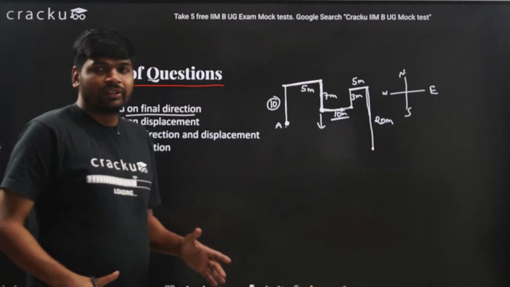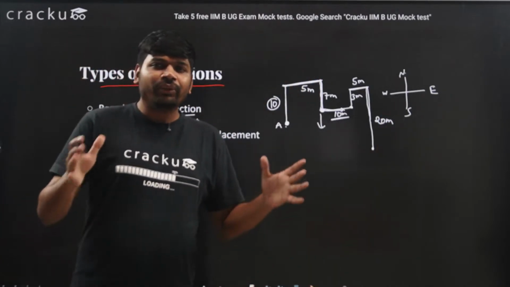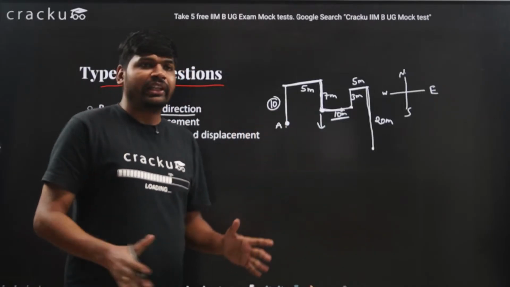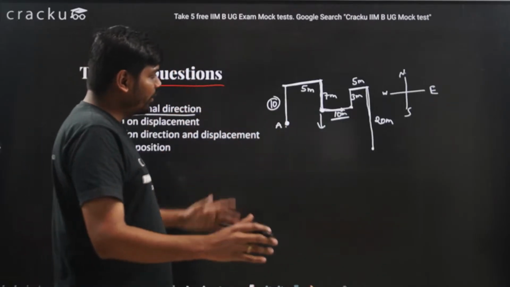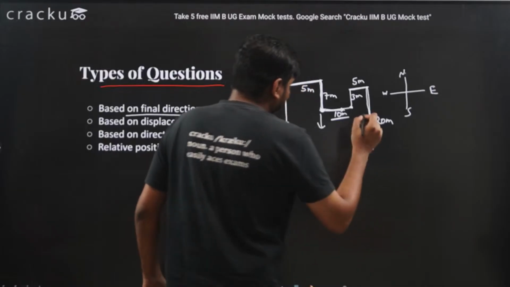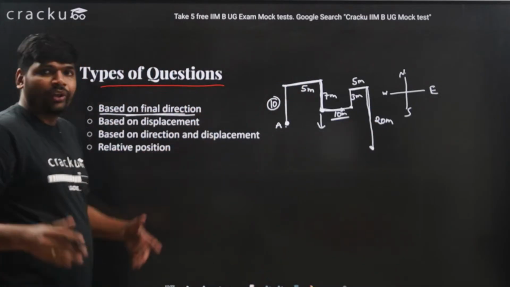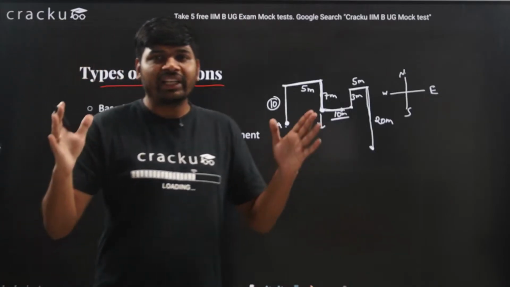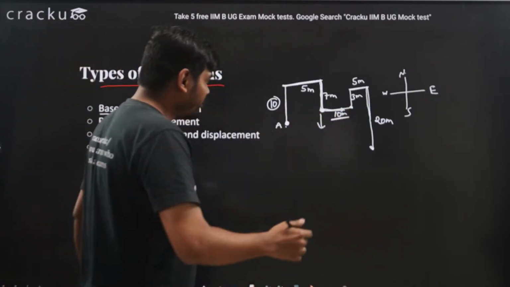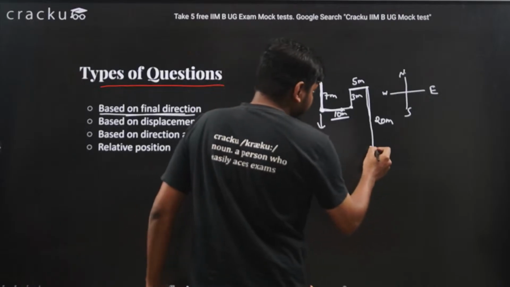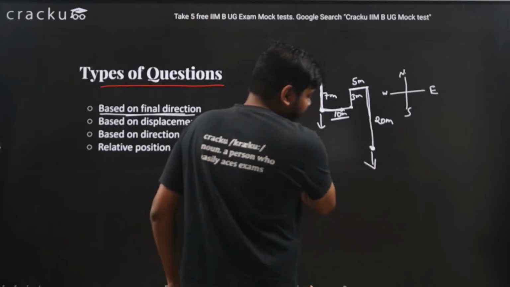In this way, a question will be given that you are moving in different directions by taking left and right, and you reach some point. Now the question will ask, what is the final direction in which you are facing? You see, when you reach here, you are facing in this direction.